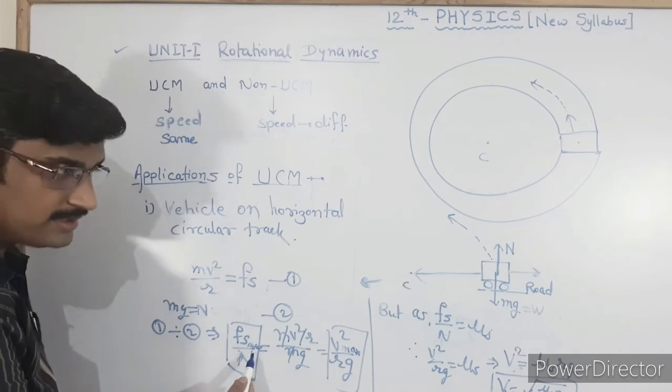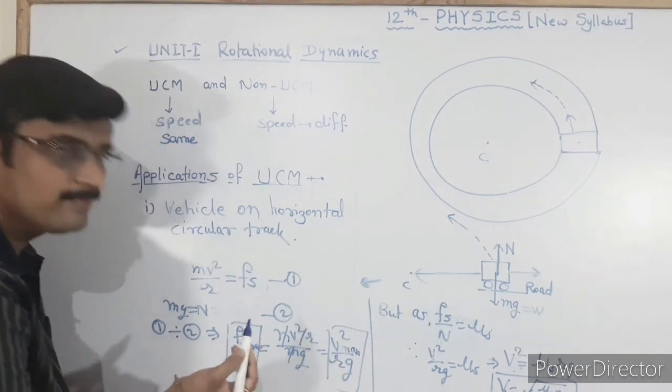Here mu s can be calculated as mu s max, and it is Fs max upon N.